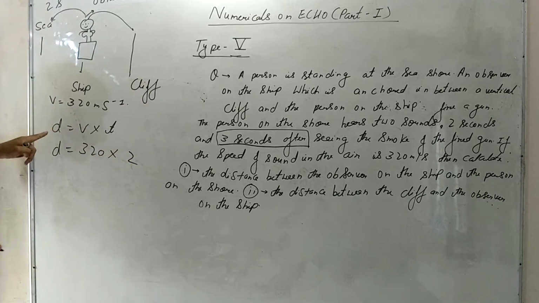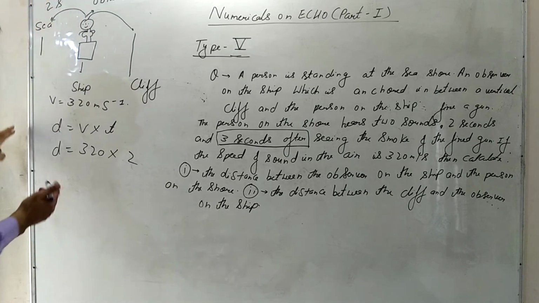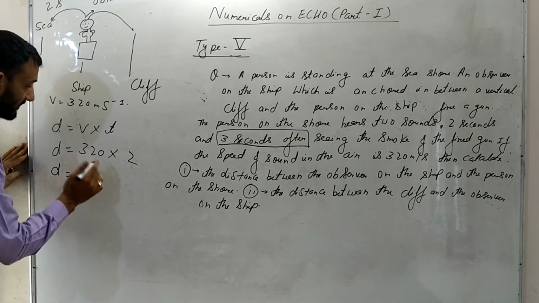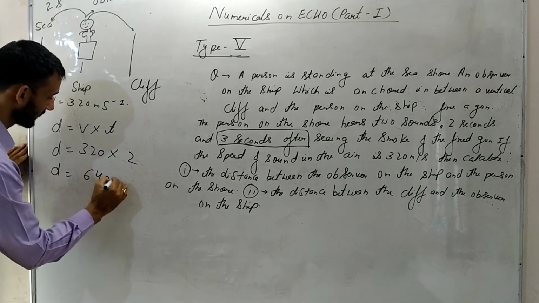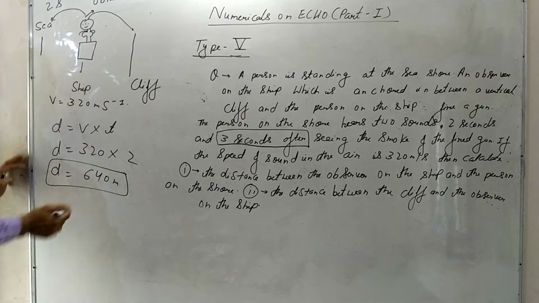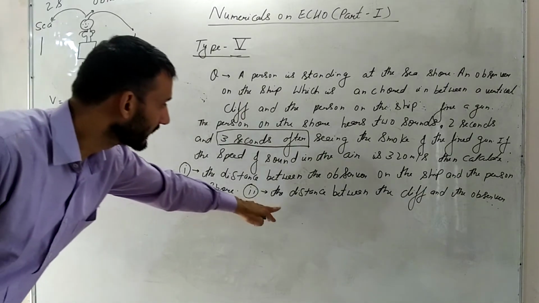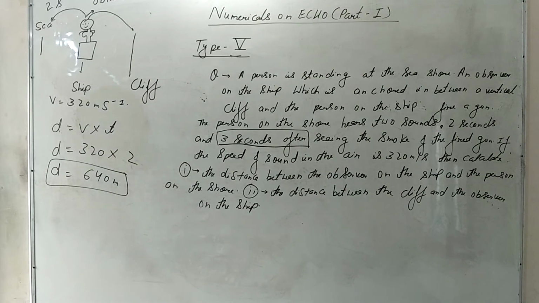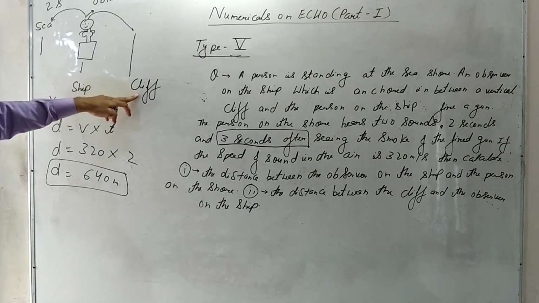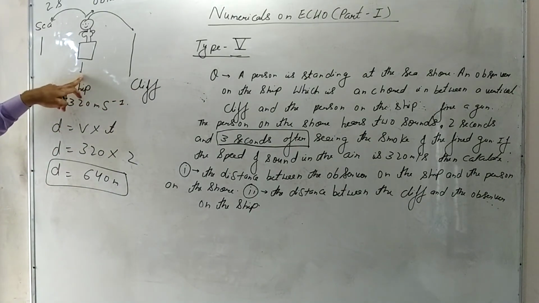Why have I not put 2d? Because this is not the concept of echo. The sound is reaching directly. So it will be 640 meters. This distance is calculated directly, the distance between the cliff and the observer on the ship.